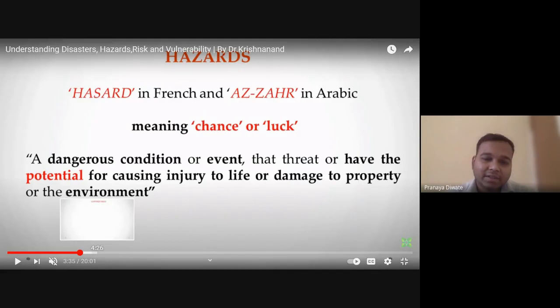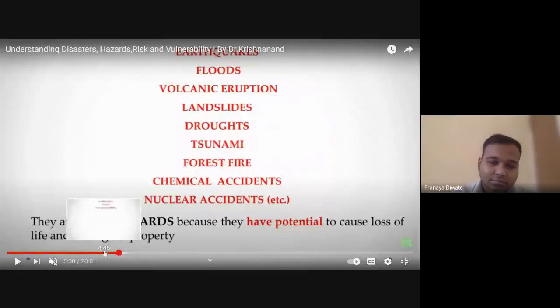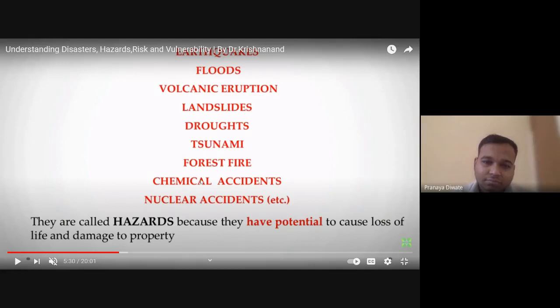So these are the different kinds of hazards we have: earthquake, flood, volcanic eruption, landslide, drought, tsunami, forest fire, chemical accidents like the Bhopal gas plant.